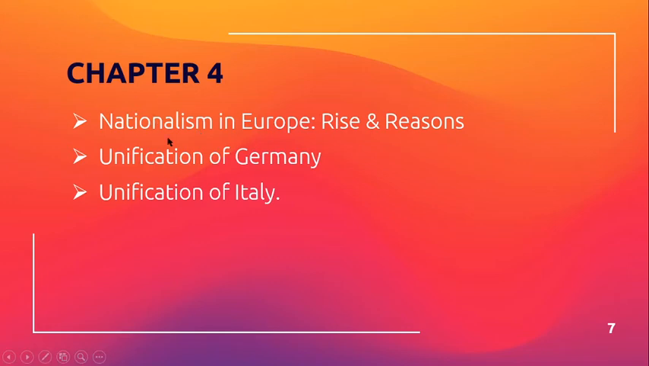Okay, now let's see chapter number 4. There are 3 topics that have been removed. First one is nationalism in Europe, rise and reasons. Second is unification of Germany, and the third one is unification of Italy. Okay, so please delete these 3 as well.